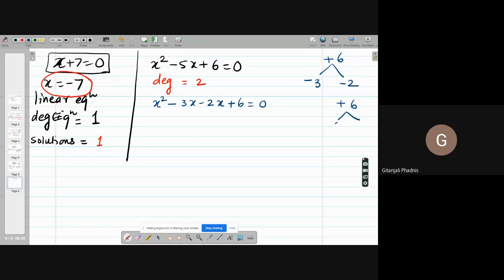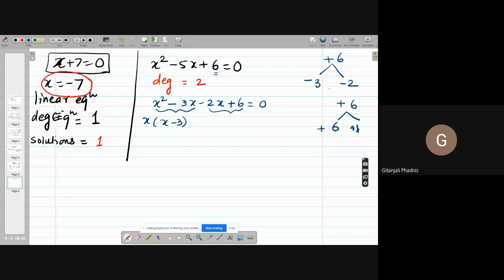Factors of 6 are 6 and 1, right? But their sum is plus 7. Here the sum is -5. You have to find out factors of 6 whose sum is -5. So -3 and -2. Then you take x common from these two, right? अंदर क्या बचा? x -3.